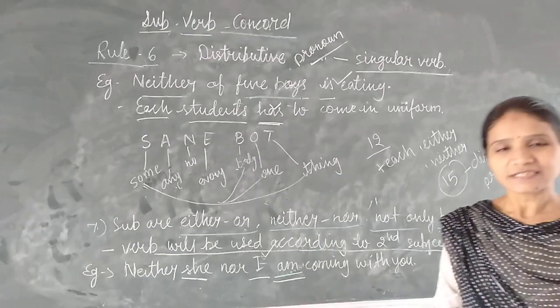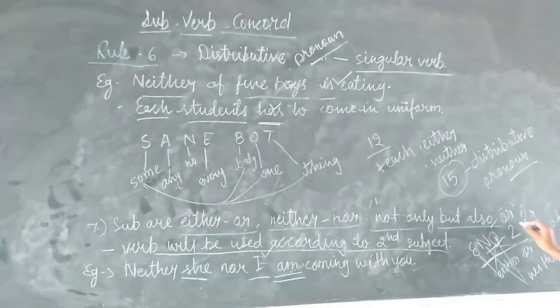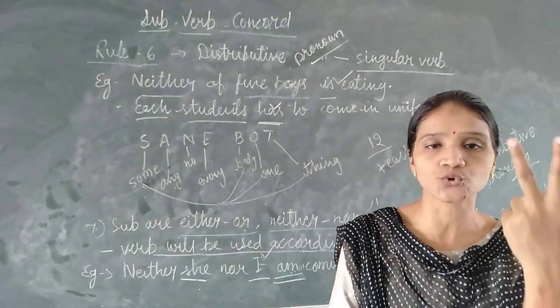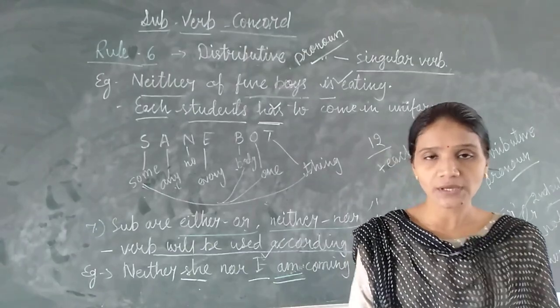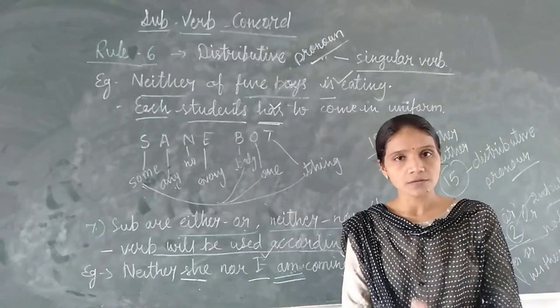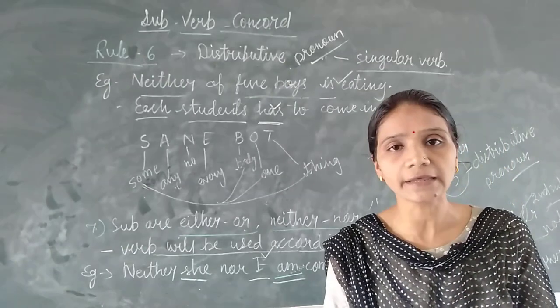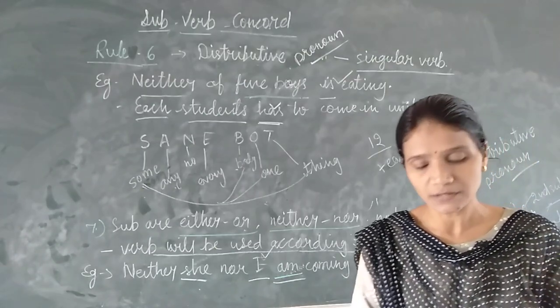Okay, this is a short trick, so like this you can learn easily. Then I have written 2 means what? According to second subject. It means when we have ino to in a sentence, we will use to. To means according to the second subject, we will use verb. Okay? Again I repeat, either or, neither nor, not only but also, and or given in a sentence, we will always use verb according to second subject of a sentence.